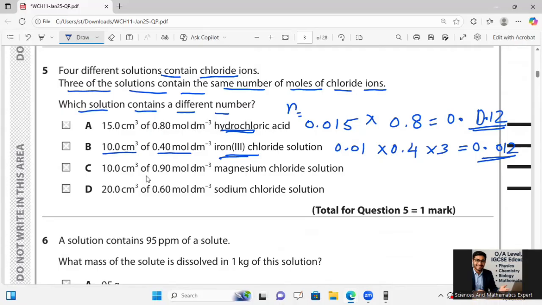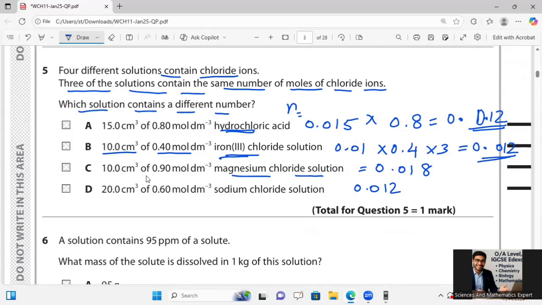After that he is saying 10 cm cubed of 0.90 magnesium chloride. Here you will have to take 2 chloride ions, and 0.9 gives 0.018. And for this one, 20 into 60, 12, so again 0.012.